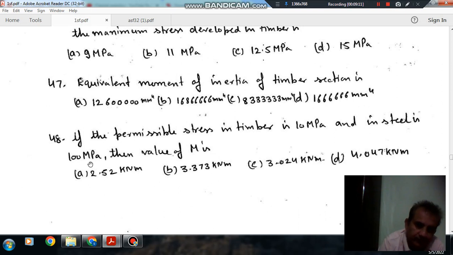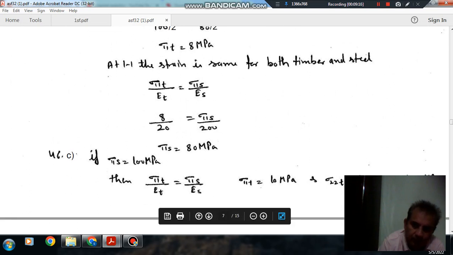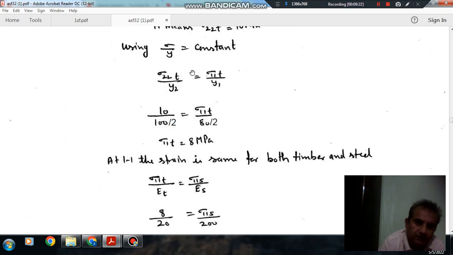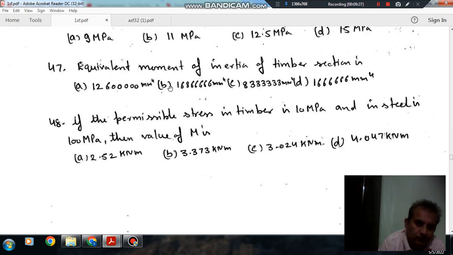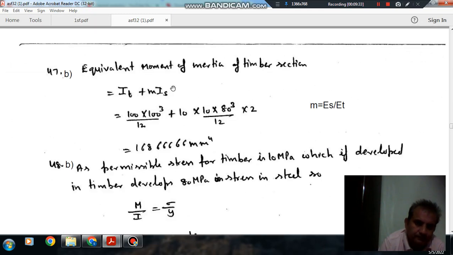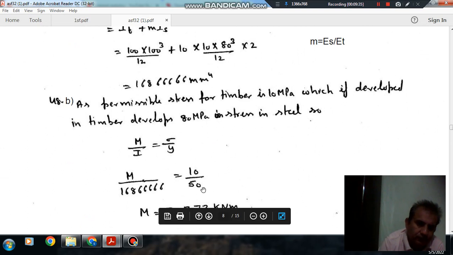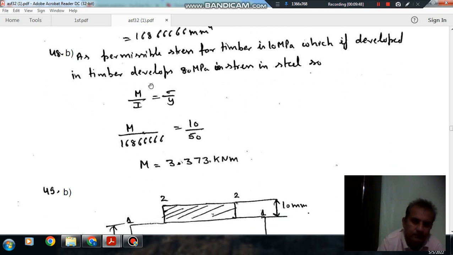If we take 100 MPa for steel, then the stress in the timber comes up to 12.5 MPa. So for the safe limit, we will take sigma 22 T as 10 MPa. Using that 10 MPa, y is 50, and I is what we found in case of timber. From this we can find the bending moment, that is 3.373 kilonewton meter. So the answer is option